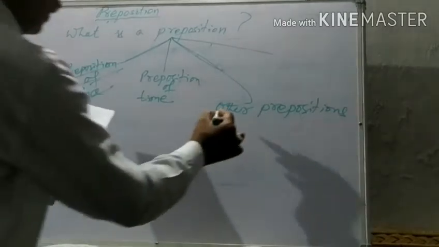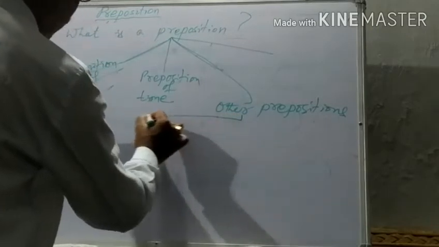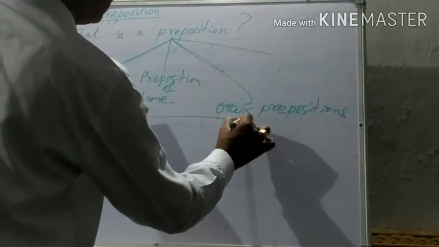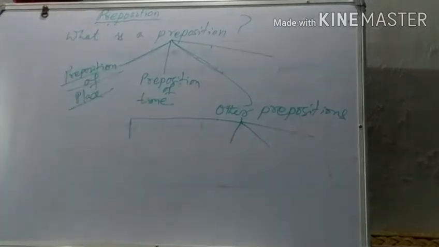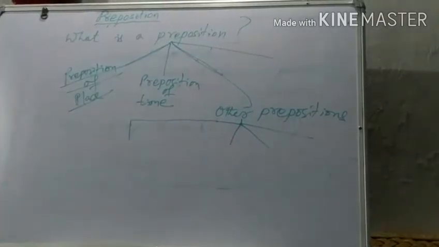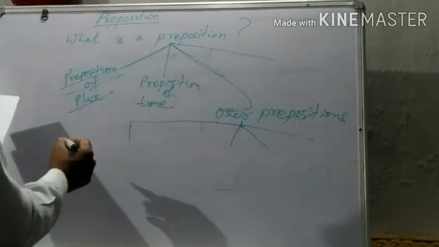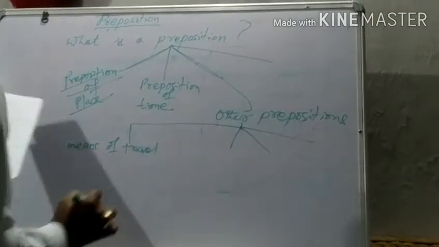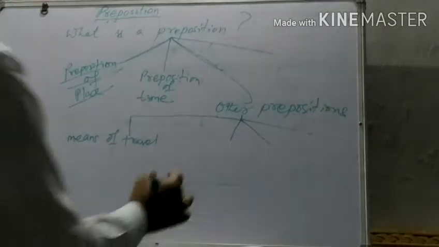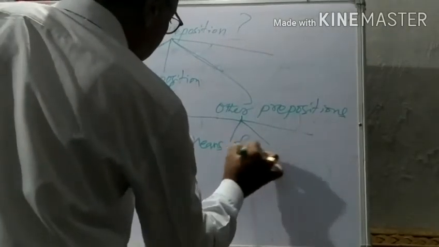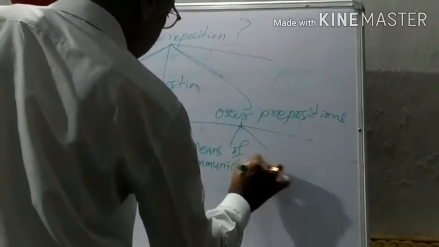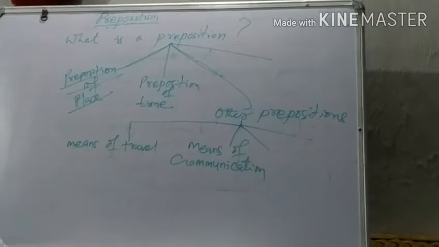So today we will discuss about what is other prepositions. It can also be divided as per their function into four categories. That is, the first one is means of travel. Second one is means of communication. Third one is preposition of instrument.